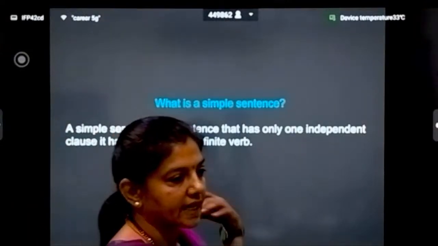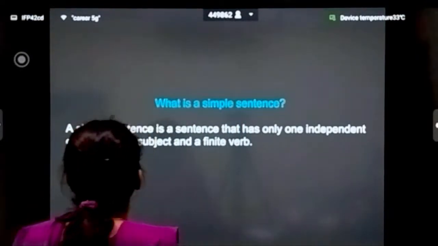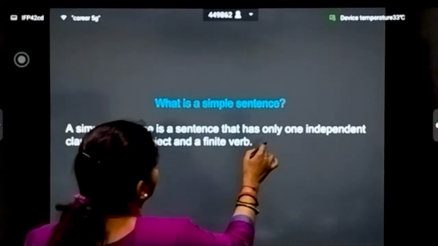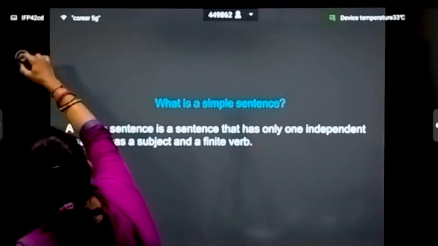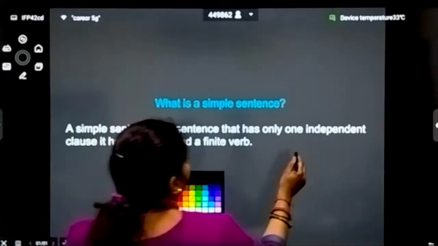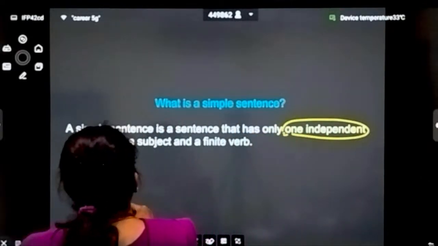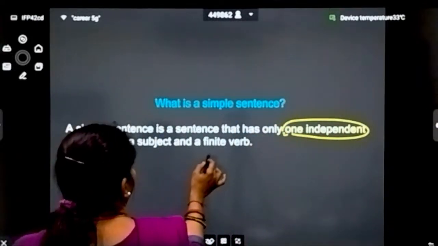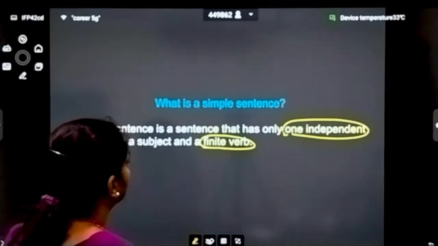So now we'll come to the sentence. So what is a simple sentence? A simple sentence is a sentence that has only one independent clause. It should have one independent clause, and it has a subject in it and a finite verb. Okay.